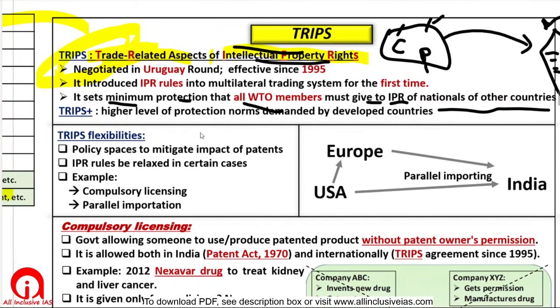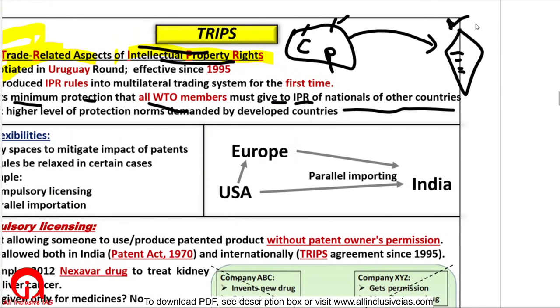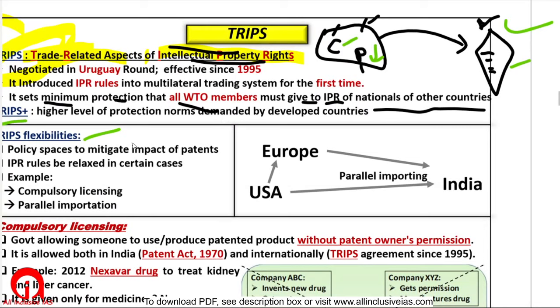Now there is something called TRIPS plus. For the minimum protection that India should provide, there are some flexibilities. In certain cases, India can reduce the patent or make it more flexible, more accessible for Indian companies. India can dilute the patent of a company in some cases, right? We can bypass such things. Such things are called TRIPS flexibilities. These are allowed under the TRIPS agreement.